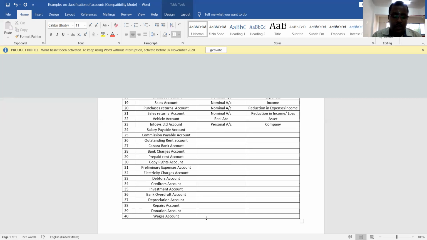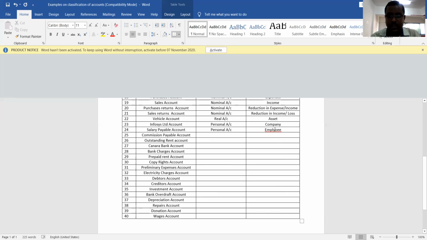Keep in mind, liabilities are always personal accounts. Here, they are representative personal accounts. Why? Salary payable indicates the service rendered by the employee. So it is representing the employee. That is the reason.